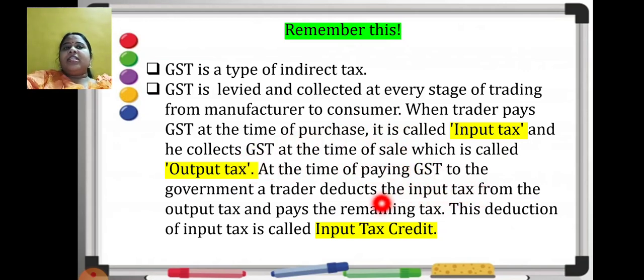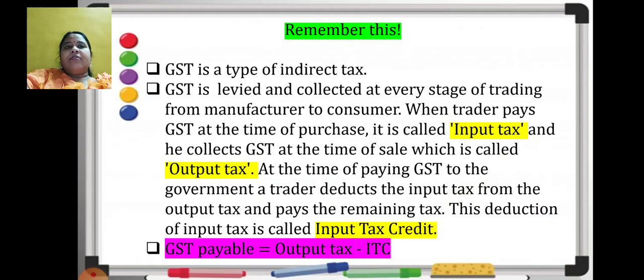And there is something called input tax credit, that is ITC. What is that? At the time of payment of GST, he deducts the input tax from the output tax and pays the remaining tax. So that is nothing but ITC, or input tax credit. So from all this, we derive a formula for GST payable: it is output tax minus ITC. Now this formula will be used for solving sums from the practice set. I hope you have understood the concept very nicely, that is the trading chain in GST.